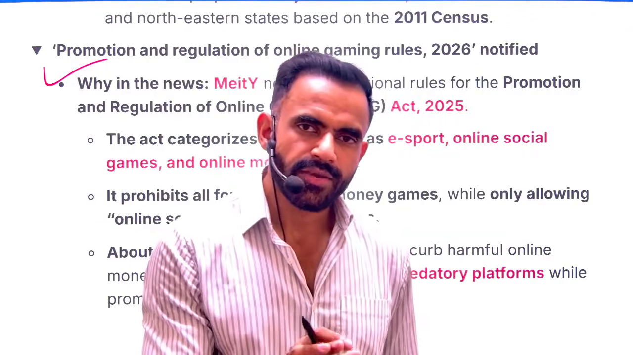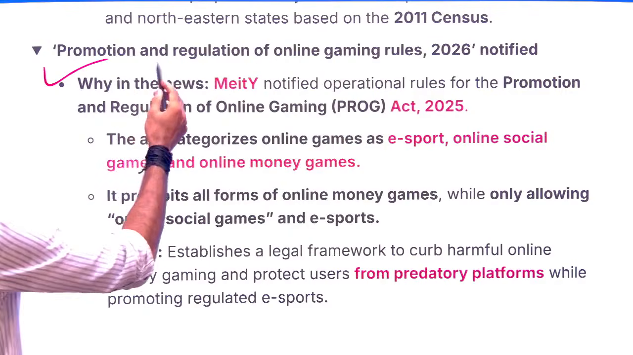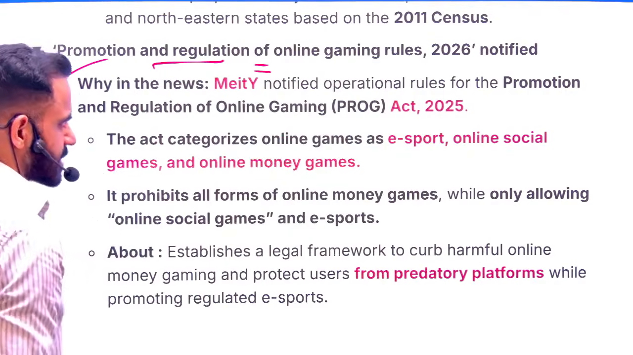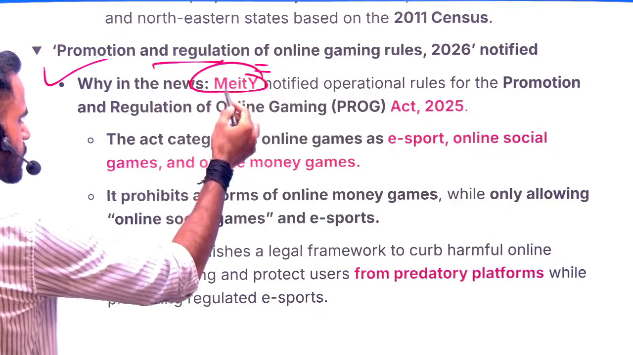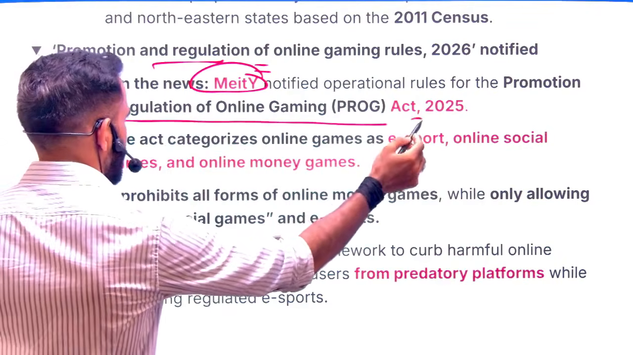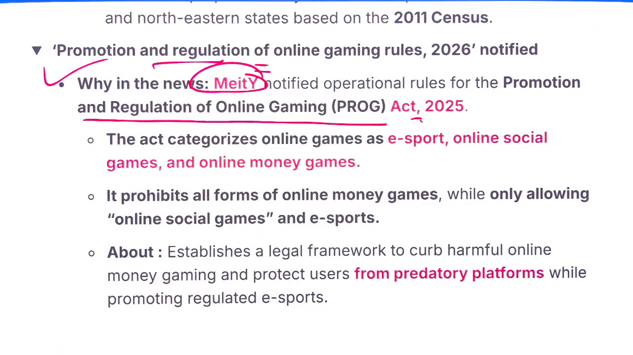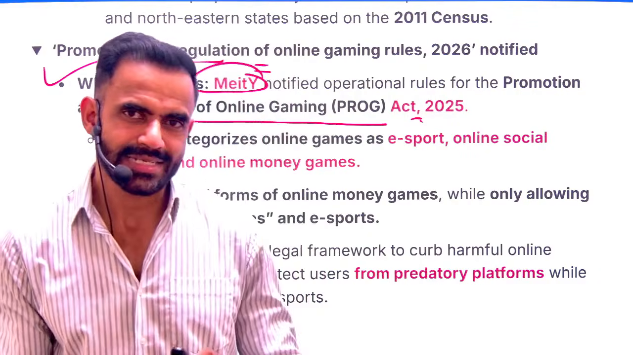So for this entire regulation, this act was enacted, and subsequently the government introduced the rules. The name of the rules is Promotion and Regulation of Online Gaming Rules 2026. They are issued by MeitY, again the ministry is important, and they are issued as per this act. What is the name of the act? Promotion and Regulation of Online Gaming Act of 2025. So the act is of 2025, the rules are issued in 2026. Who has issued the rules? That is MeitY.